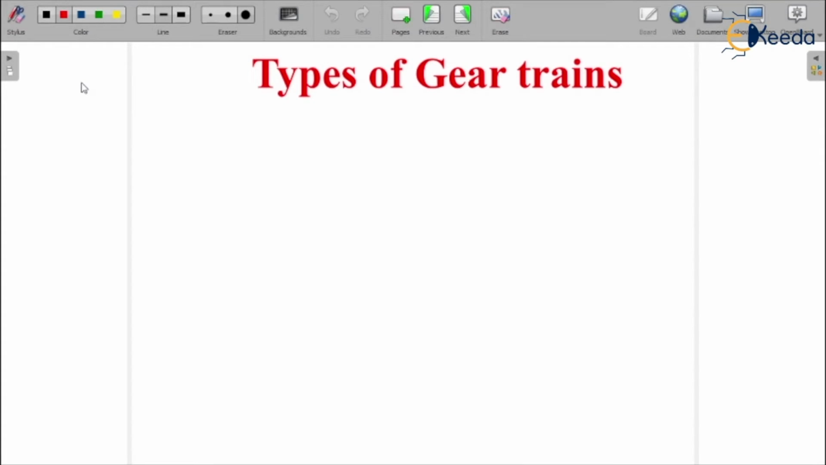So what are the types of gear trains? We have classified gear trains into four categories. I am going to write here that there are four types of gear trains. We will discuss them one by one. Four types of gear train. The first is